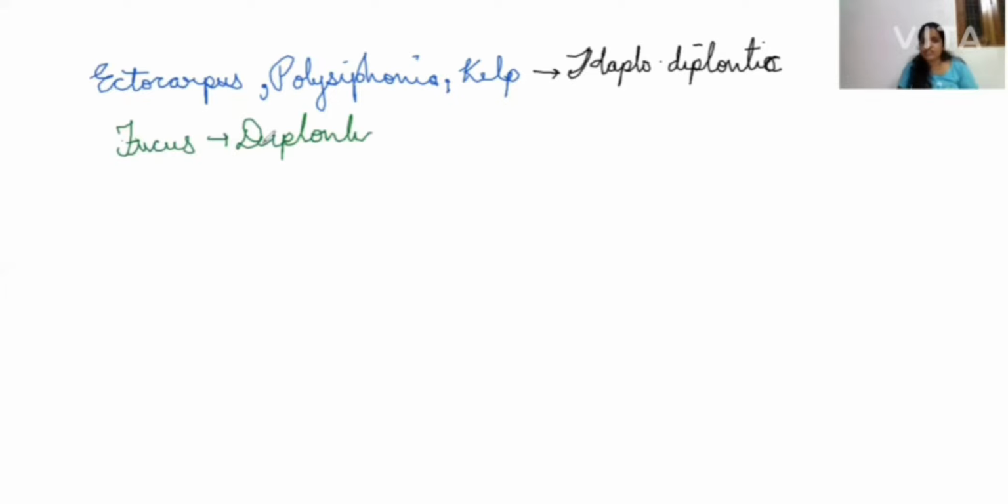So these examples are important, guys. A number of times questions are asked in various exams. And here we are done with this chapter, that is alternation of generations and the life cycle of plants.